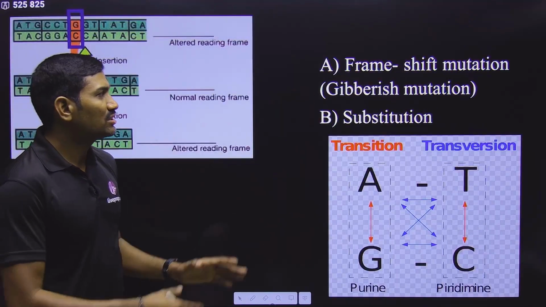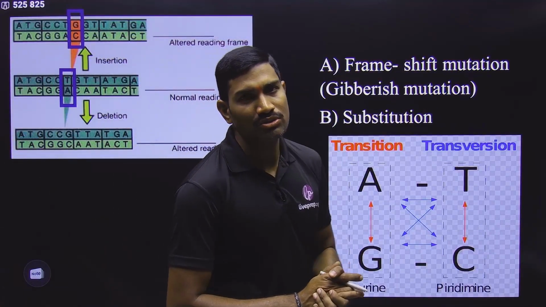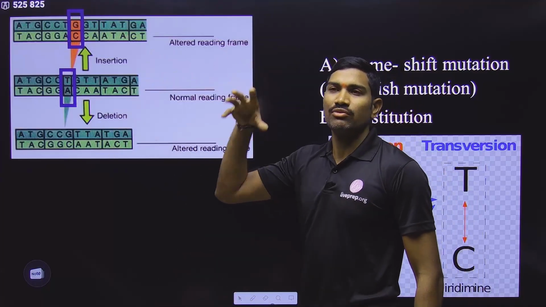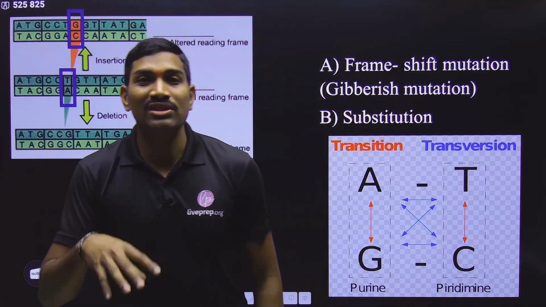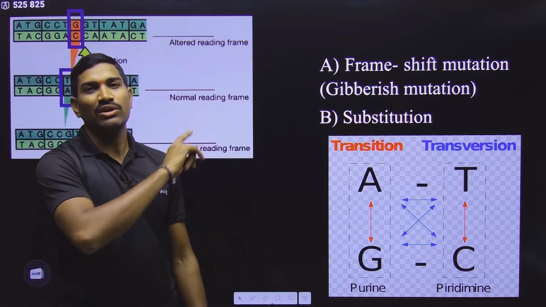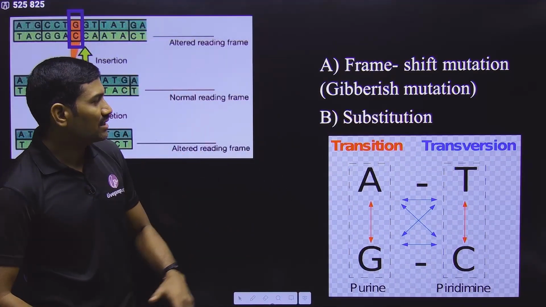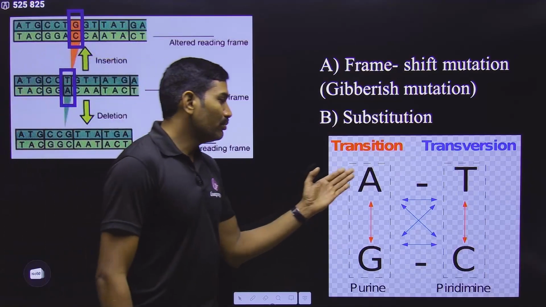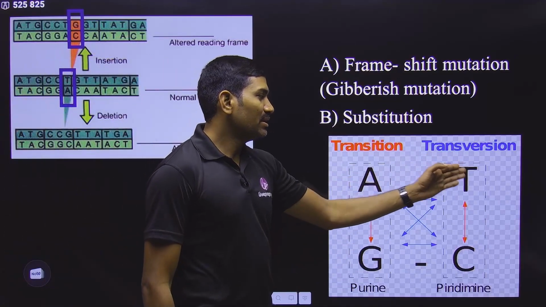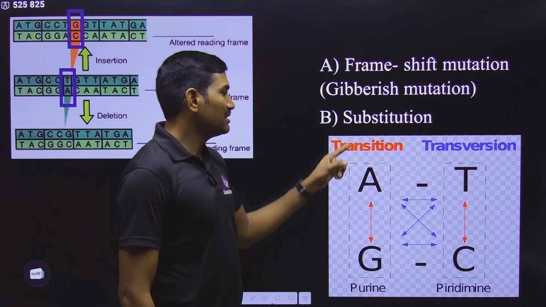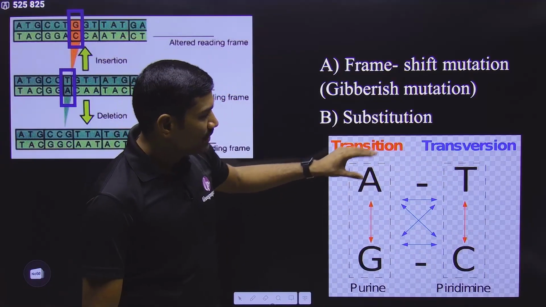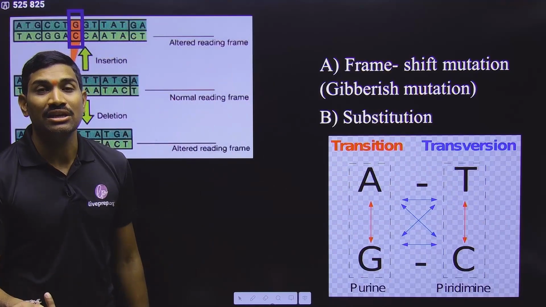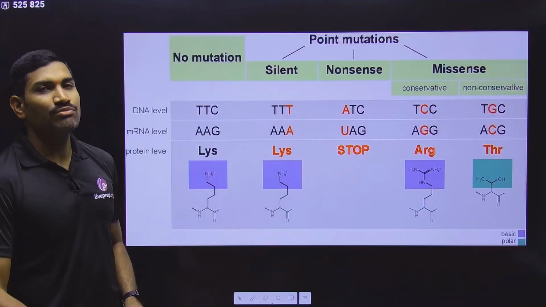And the next types of mutations we are studying are frame shift and substitution. Frame shift mutations can occur because of the additions or the deletions of nucleotides within the reading frame, within the translational unit. This point we already studied in the molecular basis of inheritance. Substitution mutations will come because of replacement. If purine is replaced by purine or pyrimidine is replaced by pyrimidine, that is called a transition. If purine is replaced by pyrimidine or pyrimidine replaced by purine, that is called a transversion. These are called substitution type of mutations.